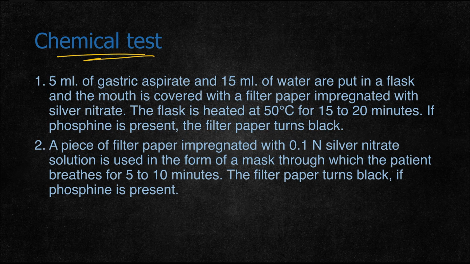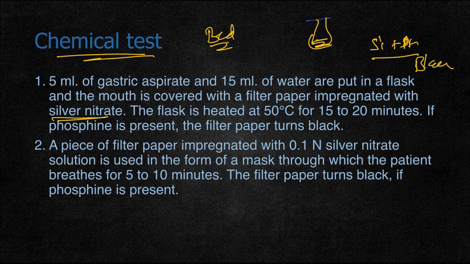Next, the bedside chemical test to confirm whether the person has consumed aluminum phosphide. Usually a flask is taken and filled with gastric contents. On the top of the flask, filter paper dipped in silver nitrate is placed. When silver nitrate comes in contact with phosphine gas, it turns black. This is a typical test to confirm aluminum phosphide. 5 ml of gastric aspirate and 50 ml of water are put in the flask and the mouth is covered with filter paper impregnated with silver nitrate.